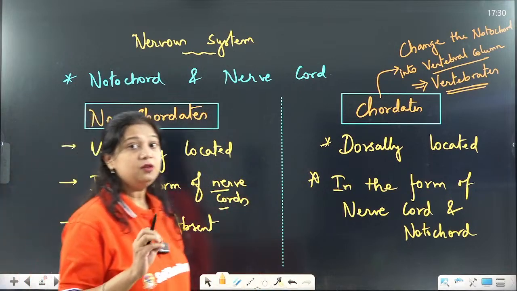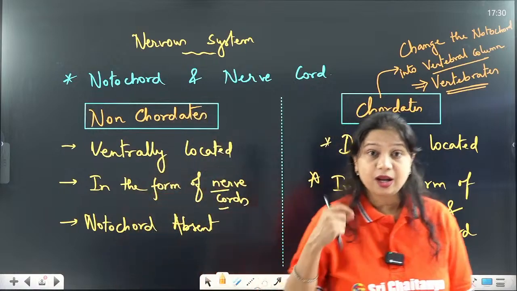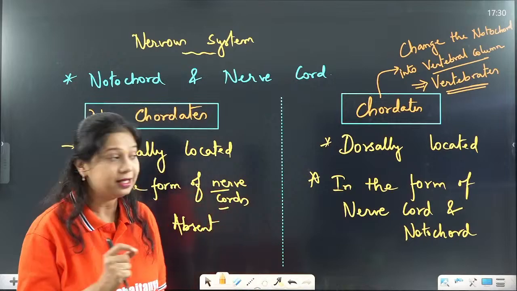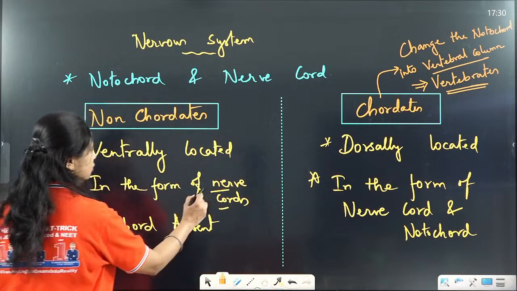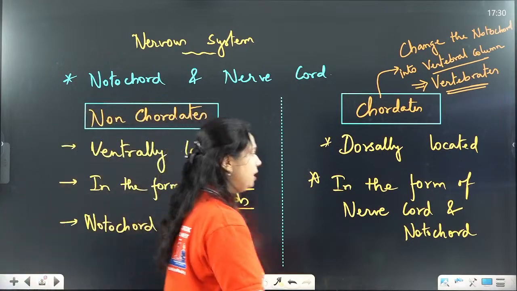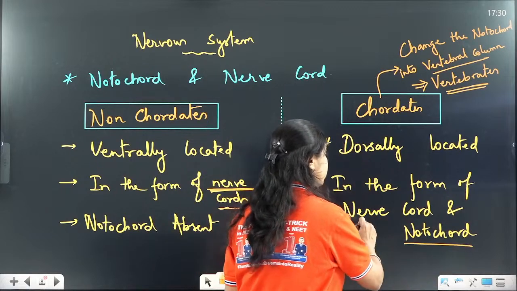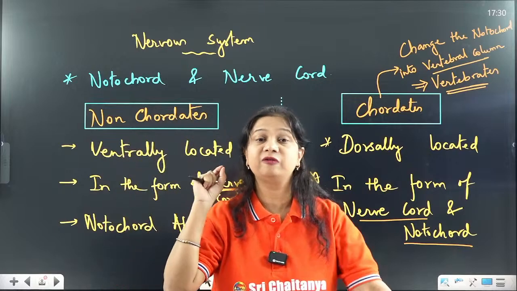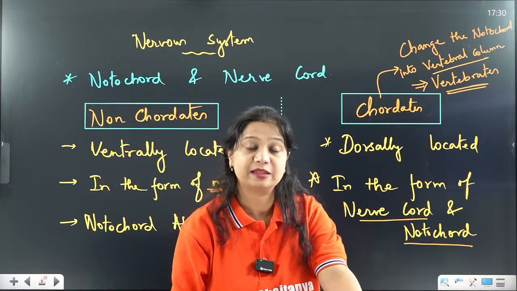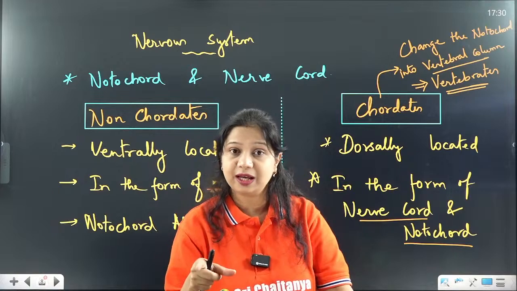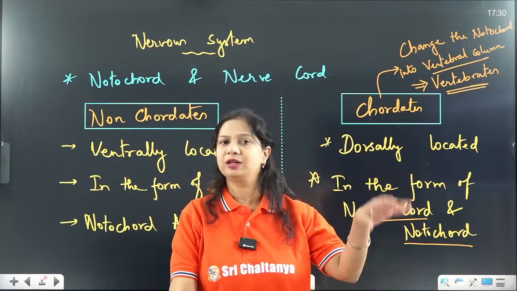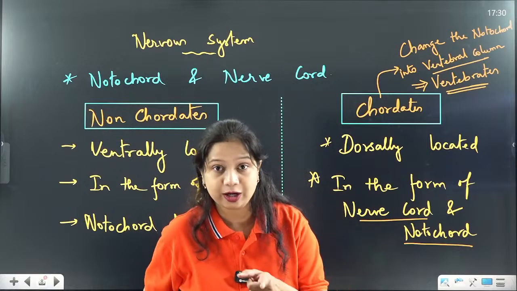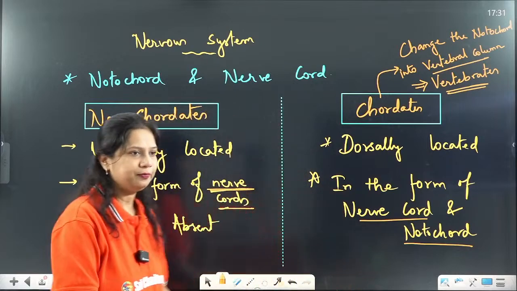Here we have seen what the notochord is. Now another, equally important word is the nerve cord. We learnt about the notochord. The notochord is the primitive vertebral column which provides strength to the embryo, and the presence of the notochord makes the organism a chordate. Absence makes it a non-chordate. The notochord is of mesodermal origin.